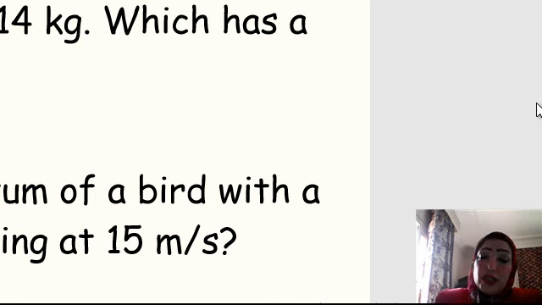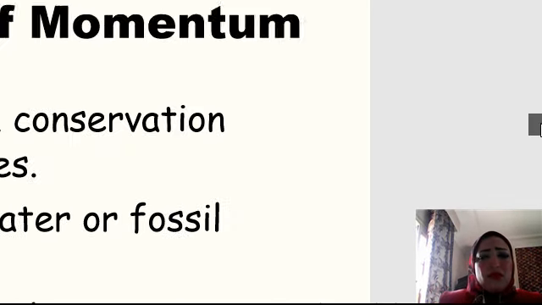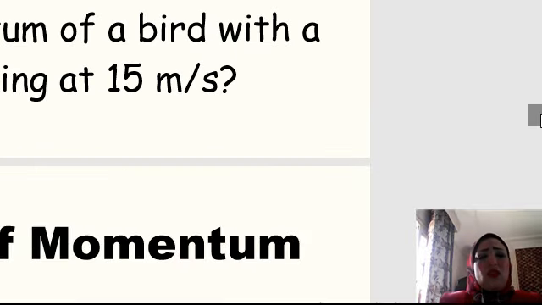Yes, it is so easy. So this is the momentum of the bird flying. I think the momentum is so easy. You can get it easily, I think.